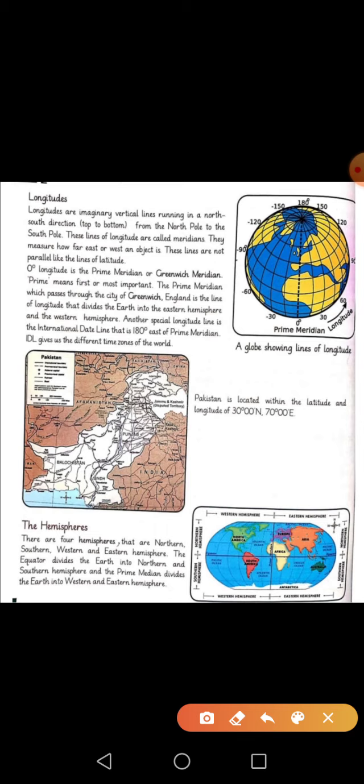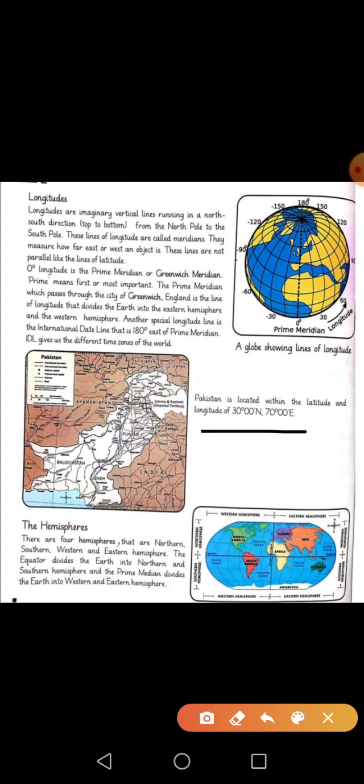Then there is the location of Pakistan. Even in the previous lesson we discussed it, that Pakistan is located 30 degrees to north and 70 degrees to east. So this was all about the longitude. Let us repeat it once again. Longitudes are vertical lines, but they are not parallel like latitudes. Latitudes were parallel, but longitudes are not parallel. And there is a line at the 0 degree. It is called the prime meridian, and it divides the earth into two hemispheres, east and west. And the prime meridian runs through Greenwich city. This city is found in England.